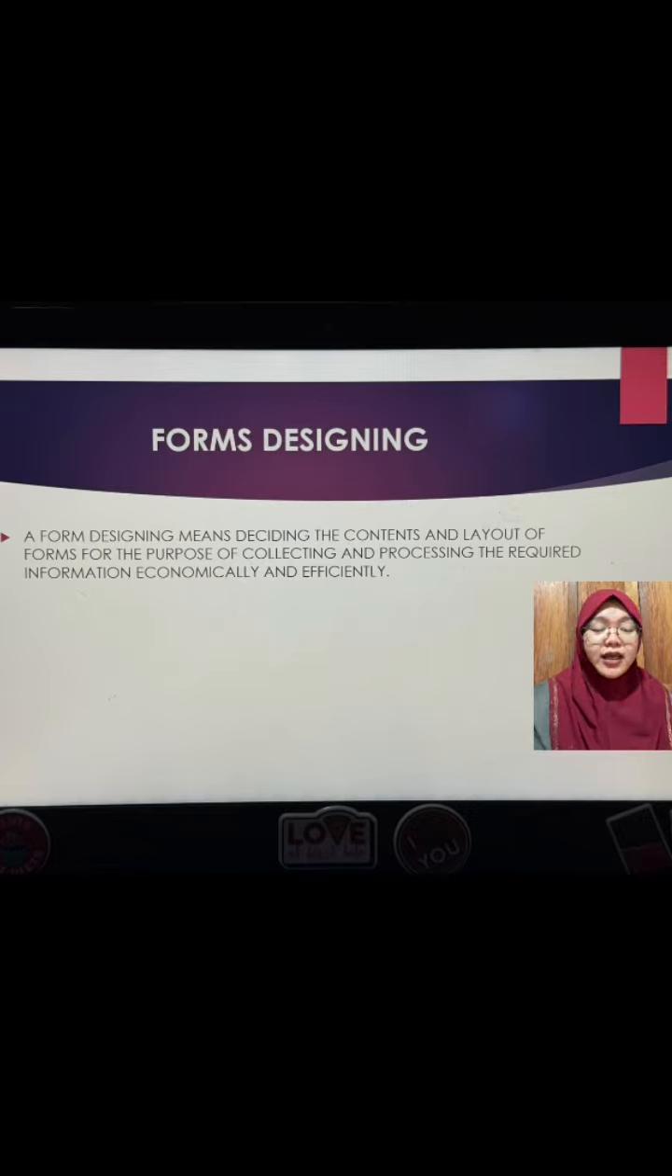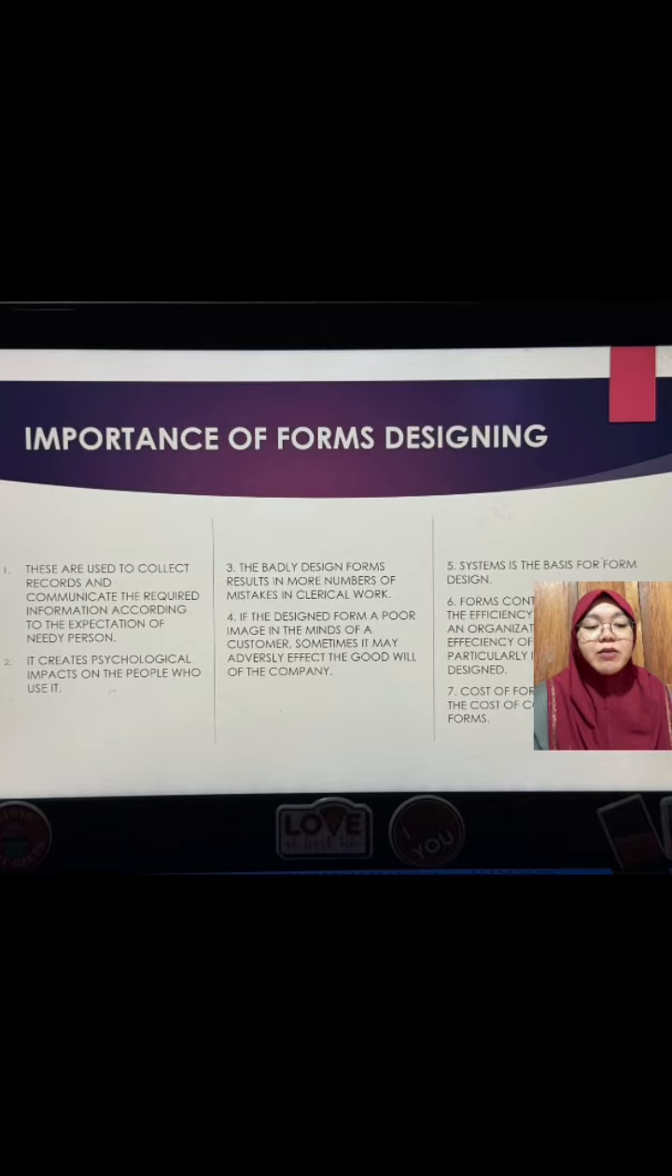Forms designing. Form designing means deciding the contents and layout of forms for the purpose of collecting and processing the required information economically and efficiently. And these are the importance of form designing. First, these are used to collect records and communicate the required information according to the expectation of a needy person. Second, it creates psychological impacts on the people who use it.